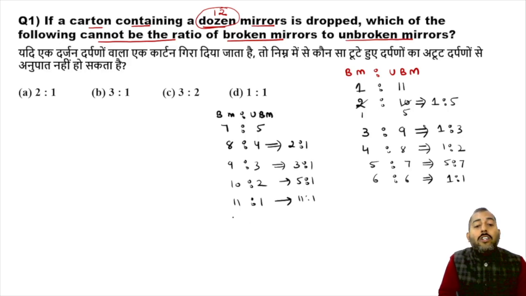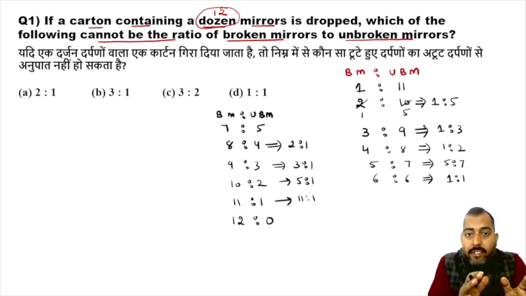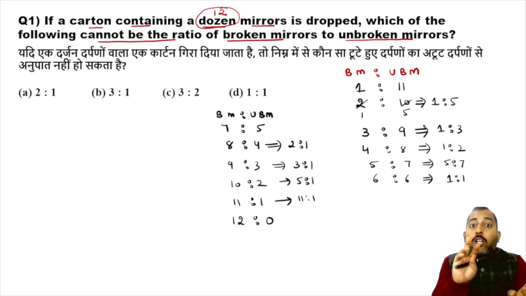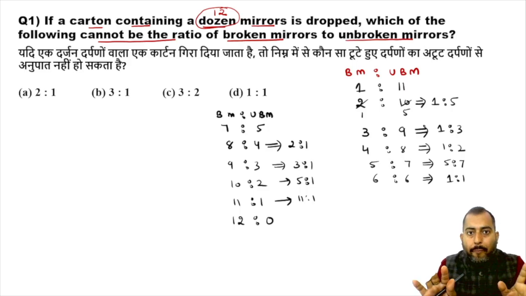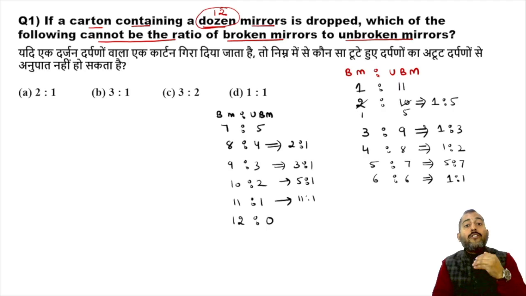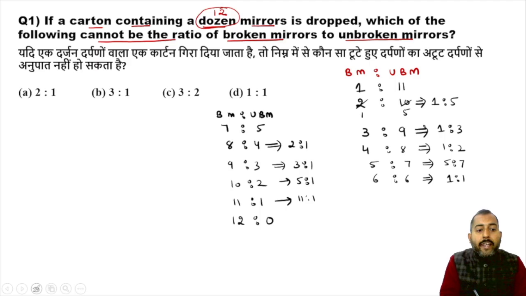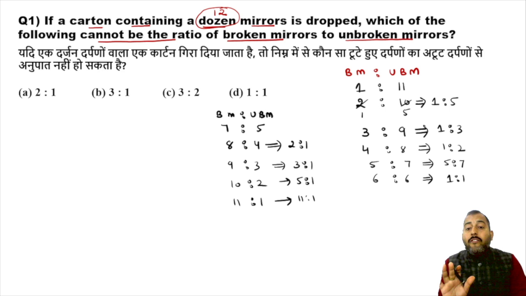Now, you cannot say, sir, all 12 got broken and 0 unbroken. Remember, ratio is actually a comparison. You need at least 2 objects to create a ratio. So 12 is to 0 signifies nothing. Ratio is a comparison of 2 or more than 2 objects. In case of comparison, you need at least 2 objects, so 12 is to 0 is not making any sense. We never say that one part of a ratio is 0. We never do that.